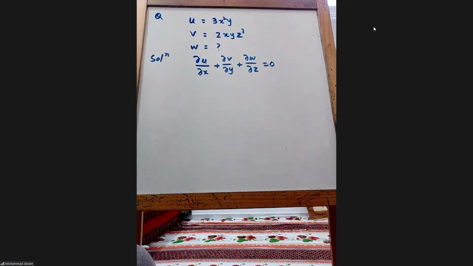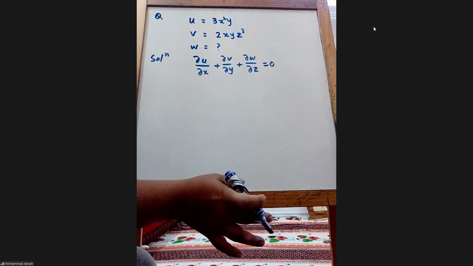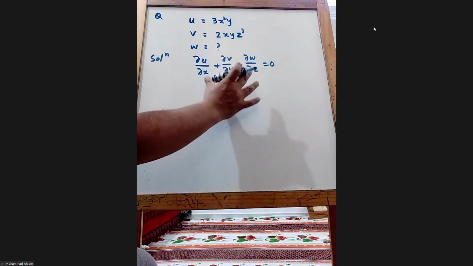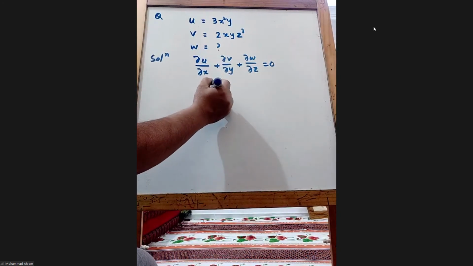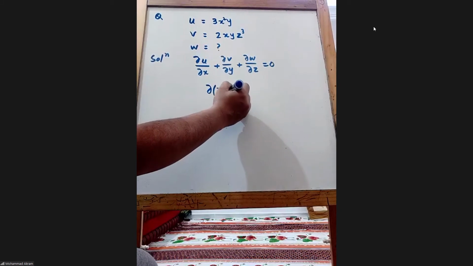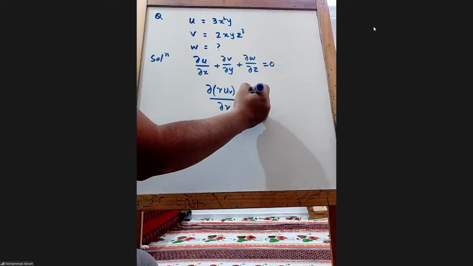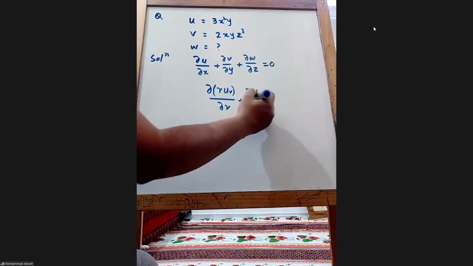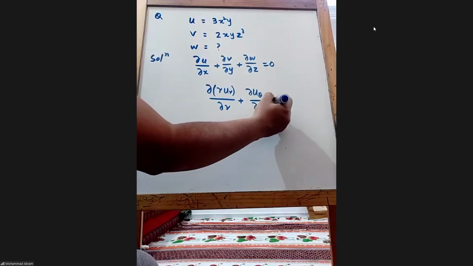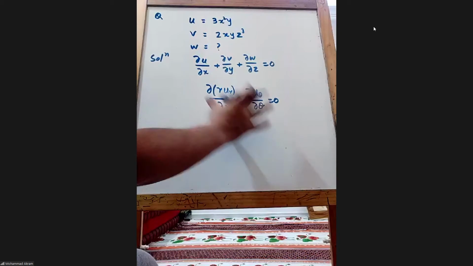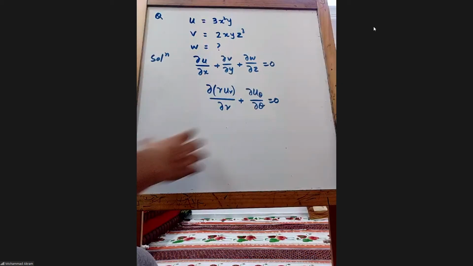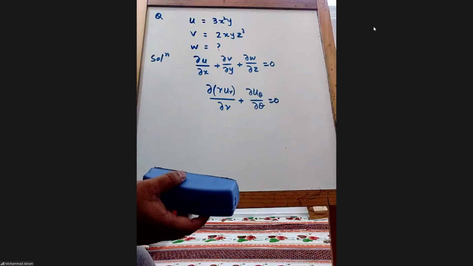Similar to this, we solved in the morning class. In polar coordinates, it was dou r u r divided by dou r plus dou u theta by dou theta equals 0. This is for polar coordinates, and we solved a problem related to this, and we satisfied the continuity equation.